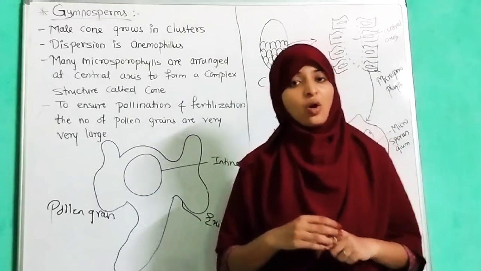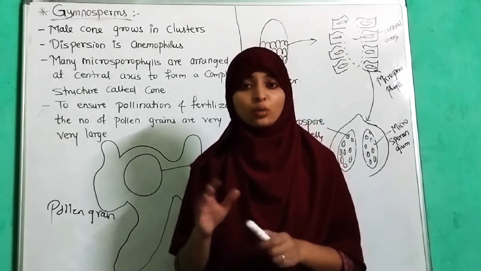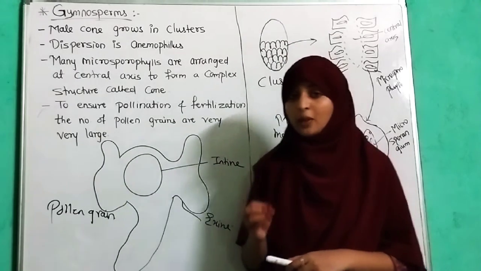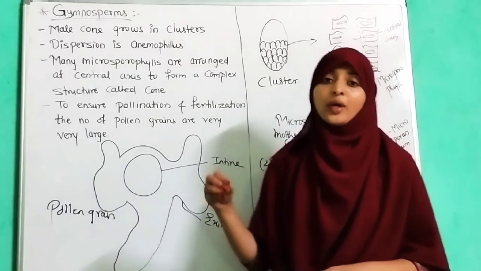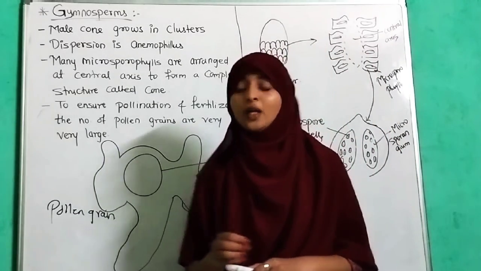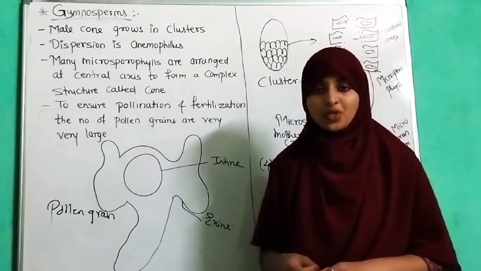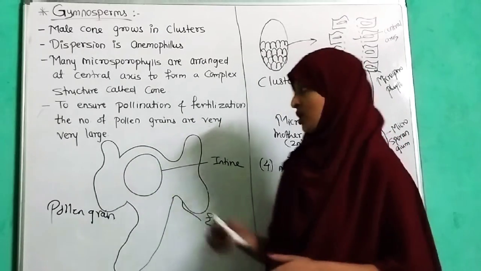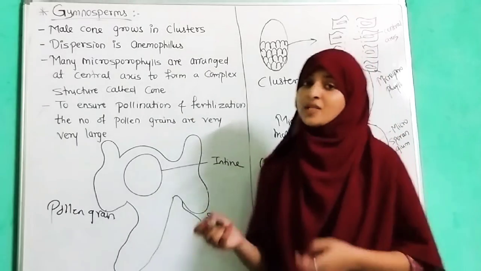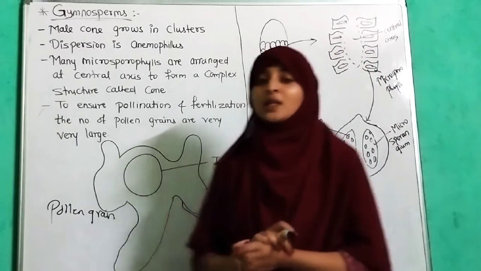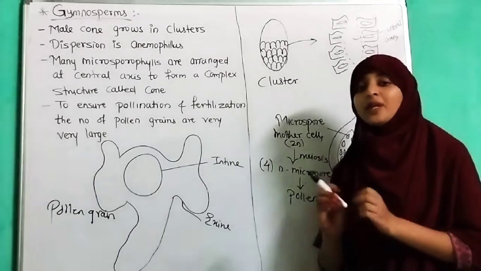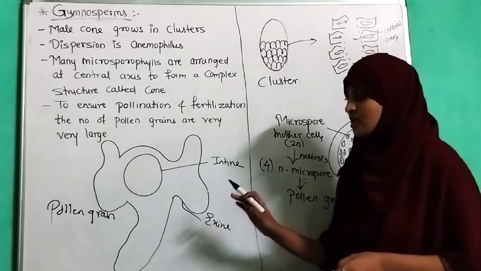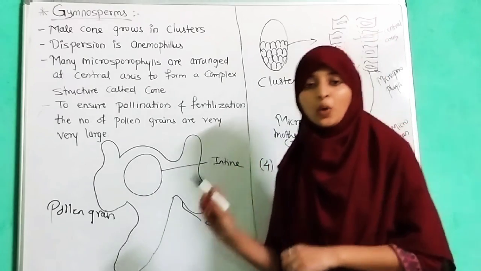If the direction of the wind is wrong, then we can't ensure that the male pollen grains are going to reach the female part. So to ensure pollination and the chances of fertilization, the number of pollen grains is very large. This is one condition, and these pollen grains are sulphur yellow in color, so they are known as sulphur yellow colored pollen grains.